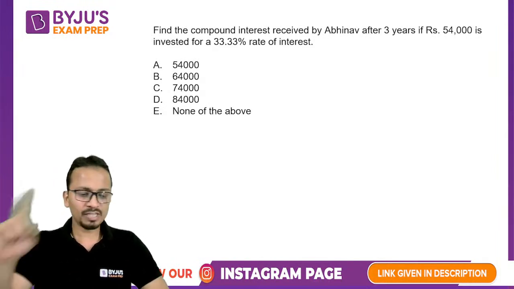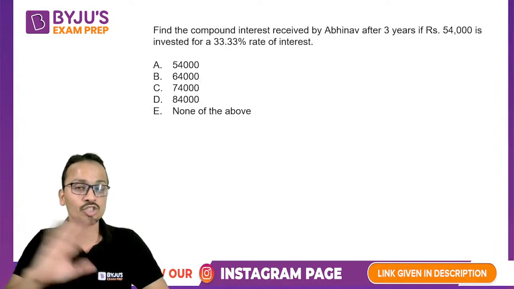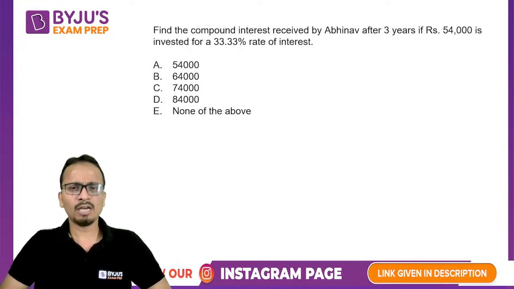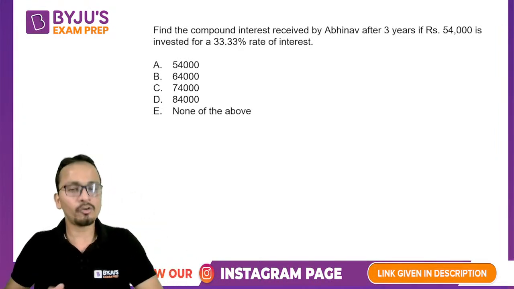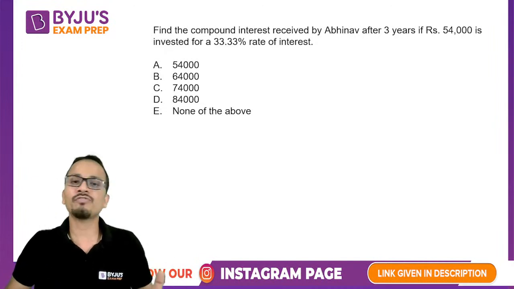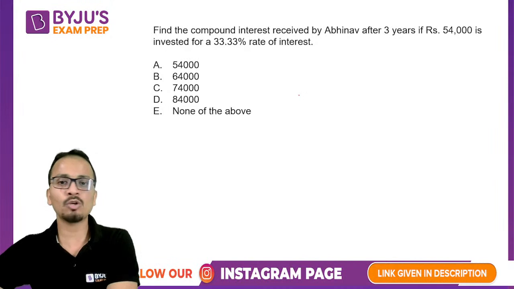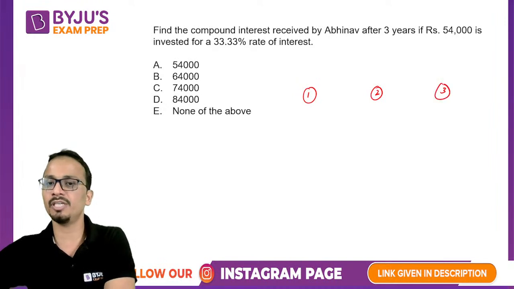Now, first important thing that happens in compound interest. All of you listen to me carefully. Stop doing whatever you are doing. What happens in compound interest? For every year, we get interest on the principal as well as interest on the interest of the previous years. So one beautiful way of calculating compound interest is, here I have to do it for 3 years: first year, second year, and third year.